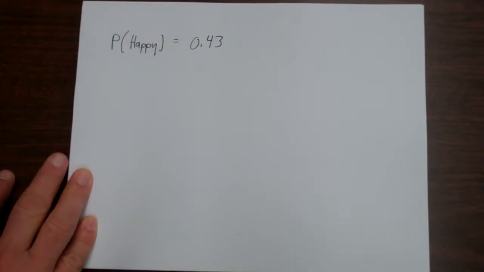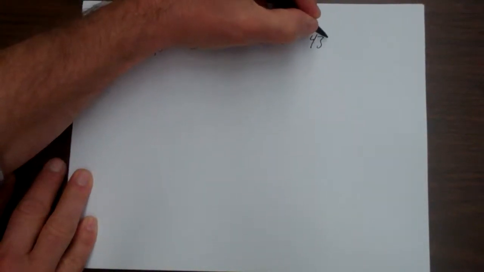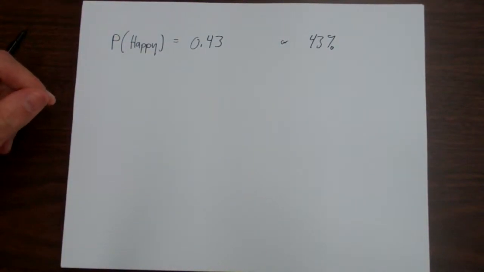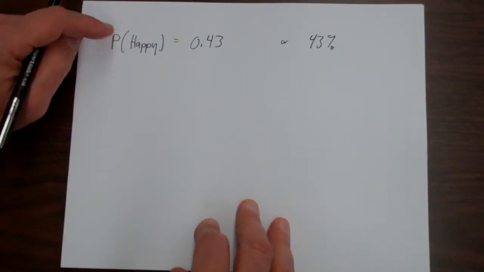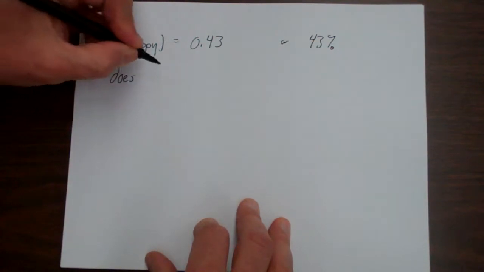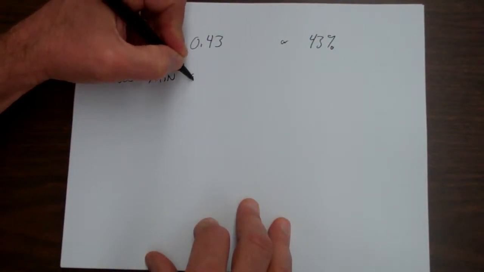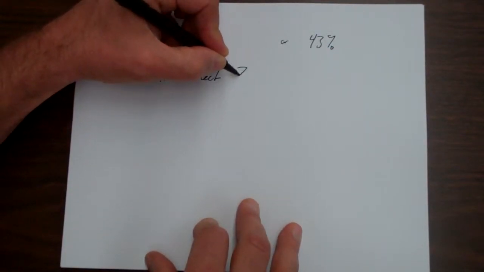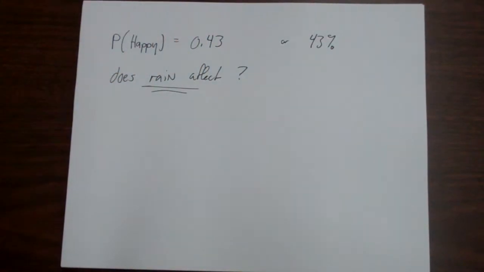Let's think about the probability that I'm happy. The probability that I'm happy on any given day is about 43%. I can say 0.43 or 43%. That's a rough guide. Now the question is, does rain affect how happy I am? Well, it doesn't a lot. I actually like rain, but I like sun too. But sometimes when it's rain, I'm late. Sometimes when it rains, I have something planned.